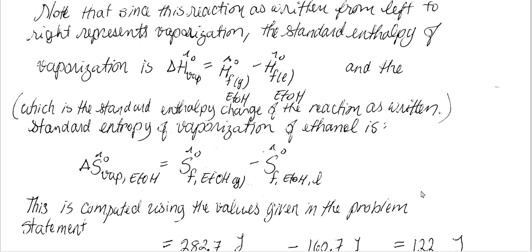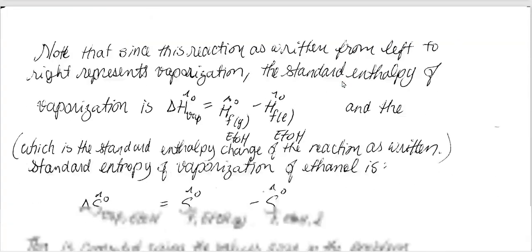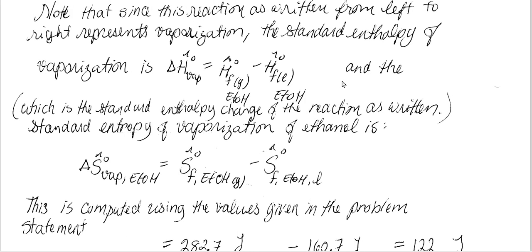With the reaction written from left to right, it may represent, therefore, vaporization. Vaporization, liquid to gas. As such, one can then write the equation for the delta H of vaporization being the standard enthalpy of formation of the gas minus the standard enthalpy of formation of the liquid.